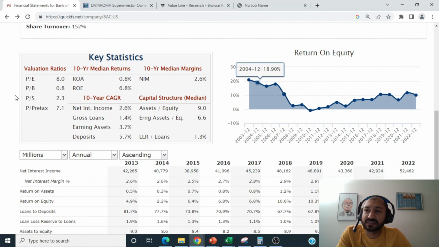Next, looking at the key statistics, the company's current PE ratio is at 8.0. The price to book is at 0.8, which clearly tells us that the company is currently trading below its book value. The price to sales is at 2.3. Looking at the return on equity, over the past 5 years the company's return on equity has been about 10%. The return on equity gives an idea of what kind of return we can expect as shareholders on this investment. The 10-year median return on equity is about 6.8%.